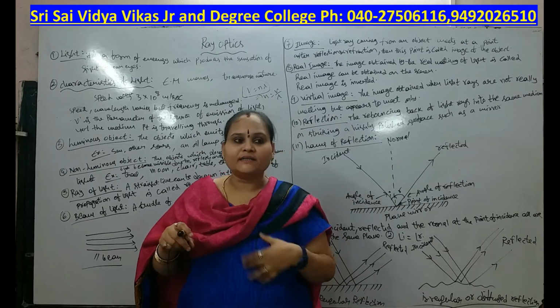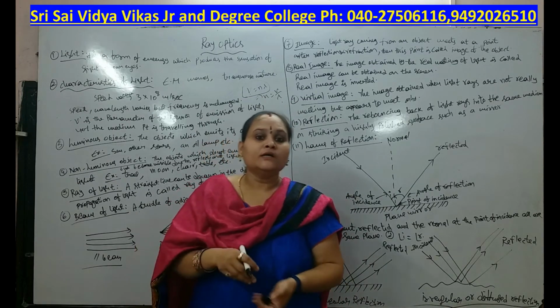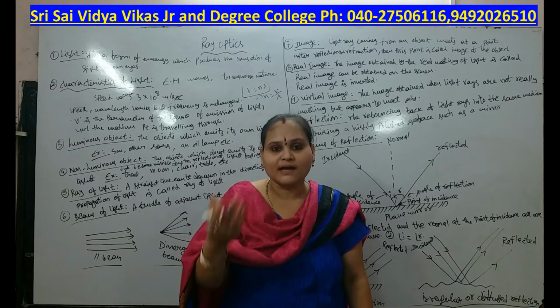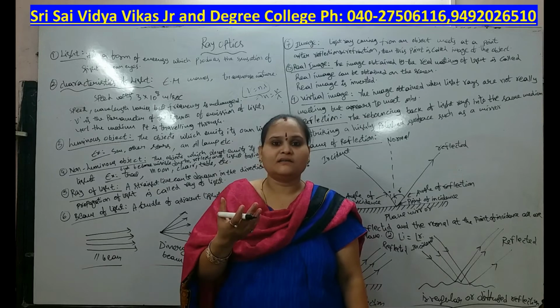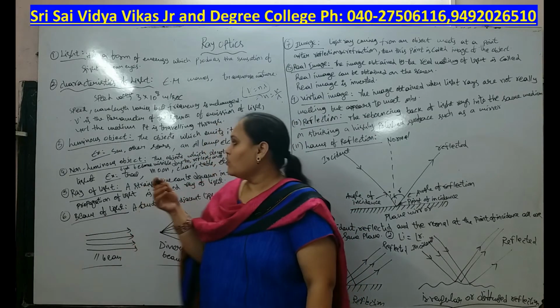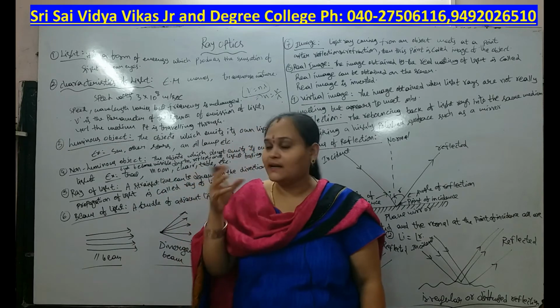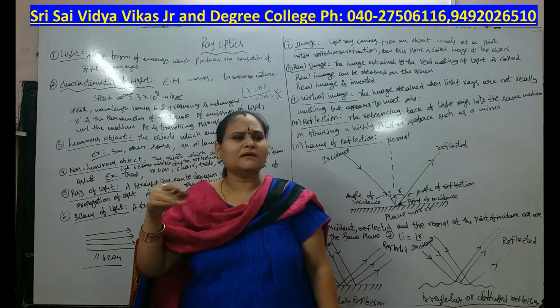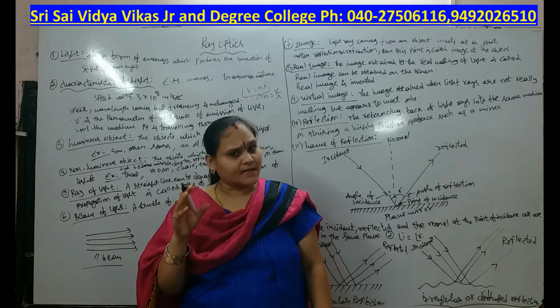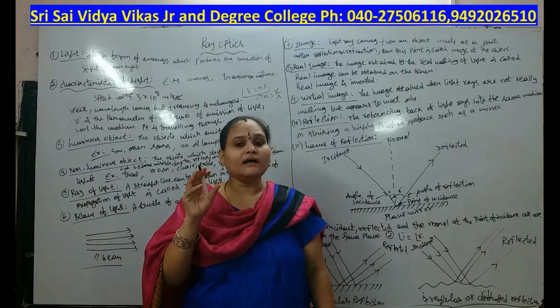The object which emits its own light is a luminous object. For example, the sun. The sun is a luminous object, and at home we use an oil lamp, and also stars. So examples of luminous objects are the sun, stars and an oil lamp.